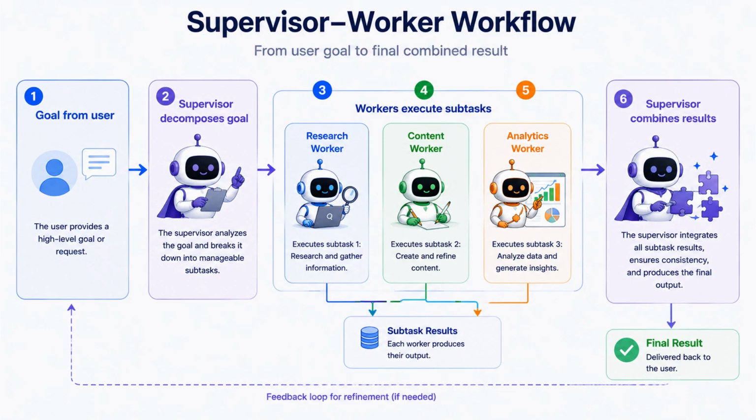The supervisor's responsibilities include understanding the overall goal, breaking it into subtasks, deciding which worker should handle each subtask, tracking progress, and combining the results into a final answer. Each worker agent has its own tools, instructions, and sometimes its own model, focuses on a specific type of task, and reports back a status and result to the supervisor.